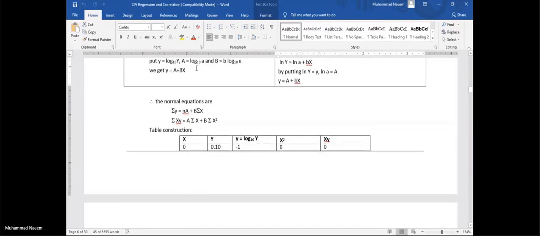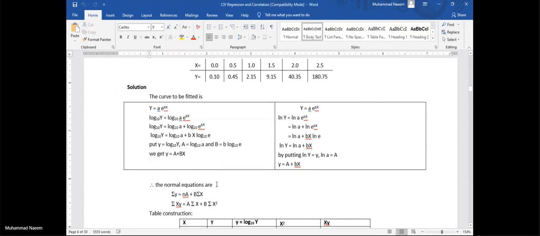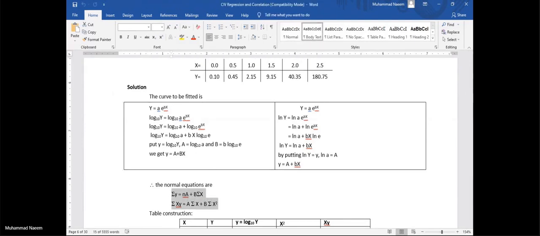So as we are getting a straight line here, find the normal equations for this straight line. These are the normal equations.